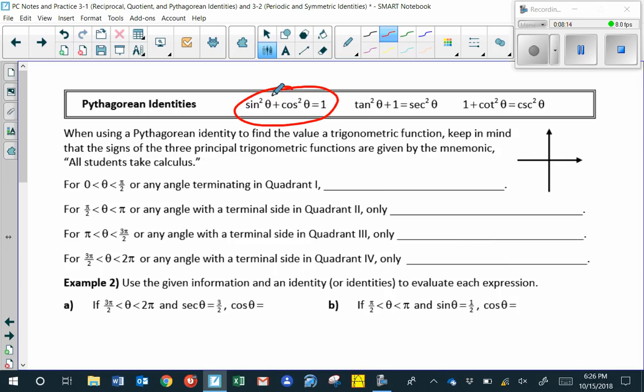When using a Pythagorean identity to find the value of a trigonometric function, keep in mind that the signs of the three principal trigonometric functions are given by the mnemonic all students take calculus. So if I use the first letter of that mnemonic in each quadrant, in the first quadrant I'll write an A, second S, third T, and fourth C. What this means is that for any angle that terminates in quadrant 1, or equivalently an angle between 0 and pi over 2, all trig functions are positive.